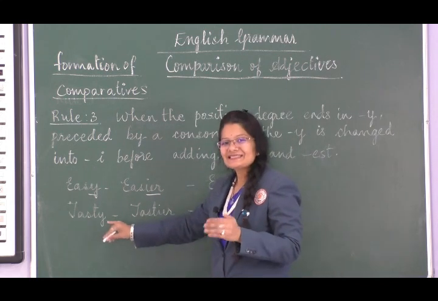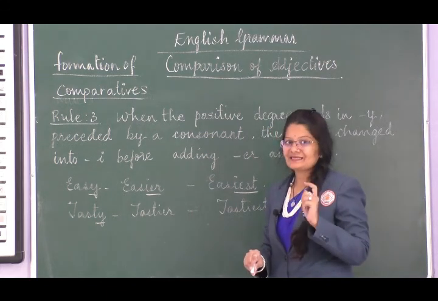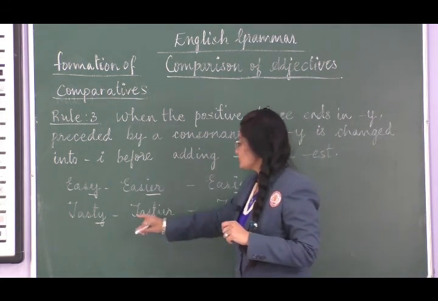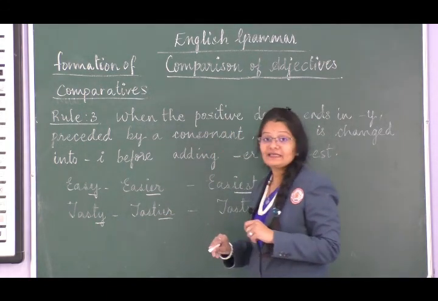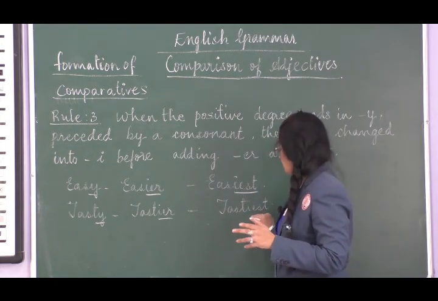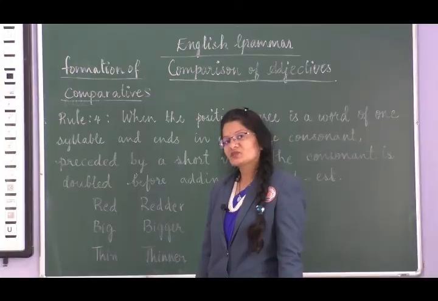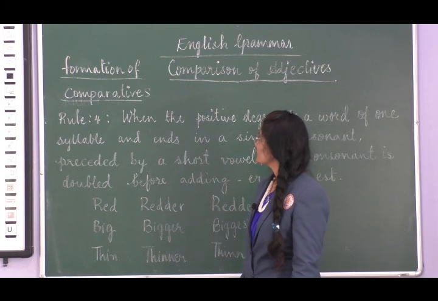Then tasty. Here that is again a Y. So remove that and just add IER. Tastier, and tastiest is the superlative degree. So it is IEST. So, kids, look at the next rule.